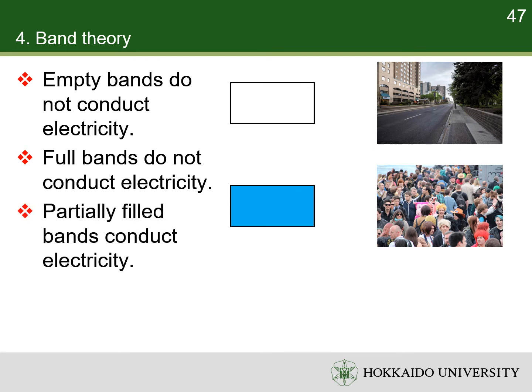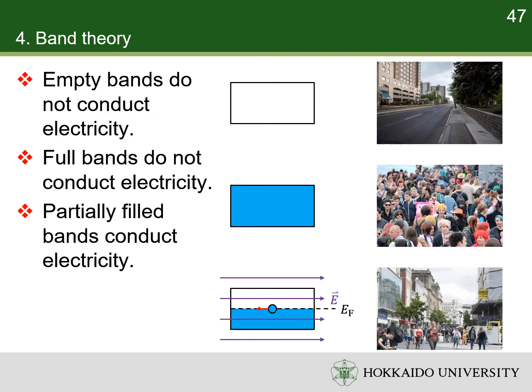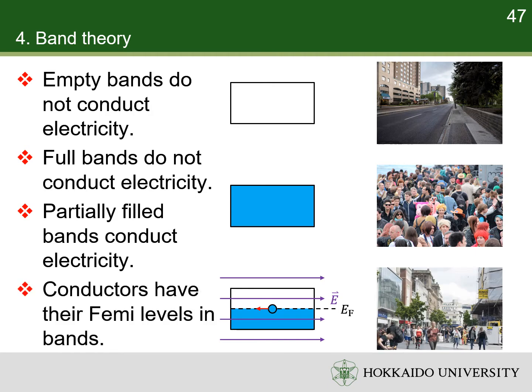If a band is partially filled with electrons, it conducts electricity. It is because the electrons near the Fermi level can change their states in electric field. It is like the street with a few people. Therefore, conductors must have their Fermi levels in one of the energy bands.